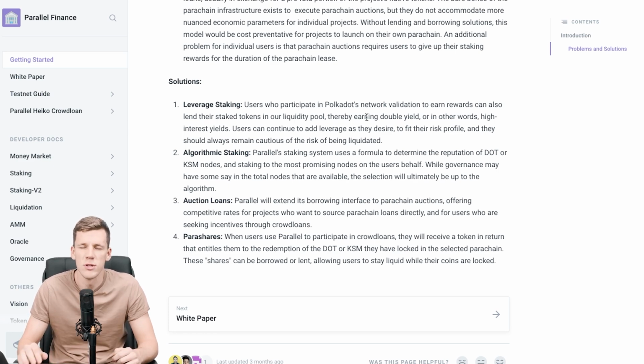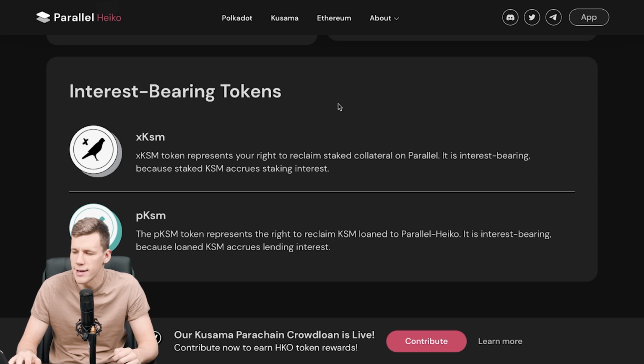The way Heiko Finance wants to solve this problem is basically by accumulating the Crowdloan process in itself. Just imagine that they're going to set up basically a pool or a smart contract where we can stake our Kusama or KSM into. Then other projects or parachains which want to participate in the Crowdloan process and win a parachain slot for themselves can go to this pool and borrow the Kusama or the DOT from there and basically try and win the parachain auction for leasing a slot.